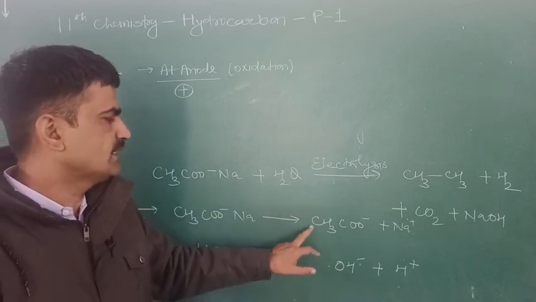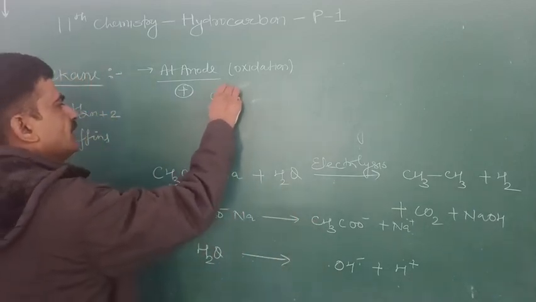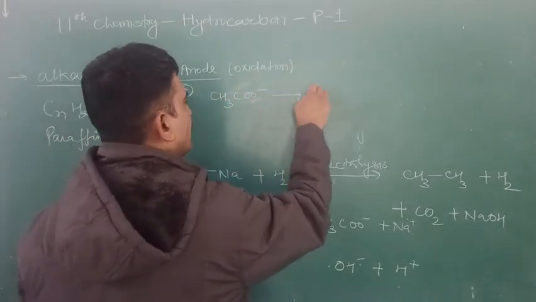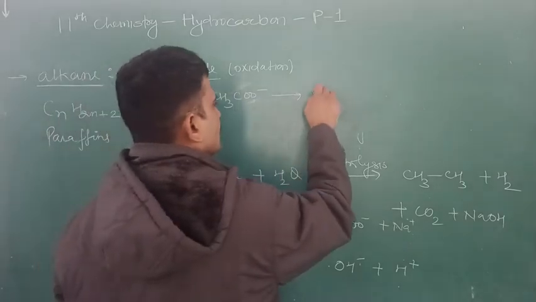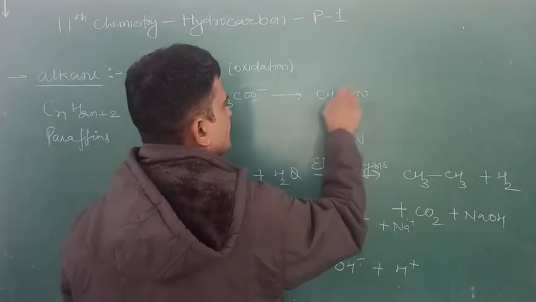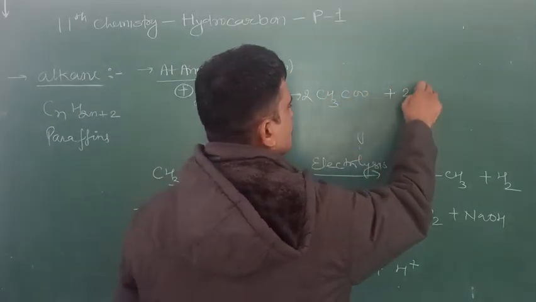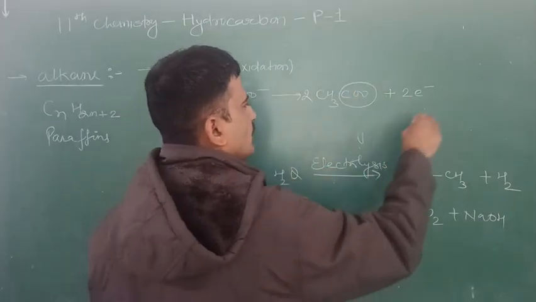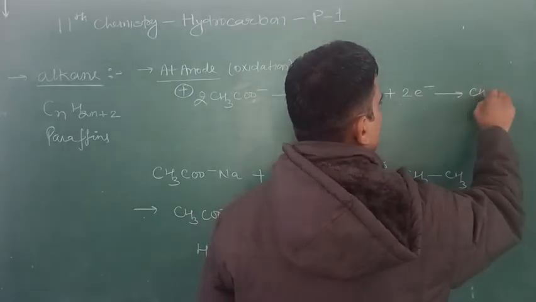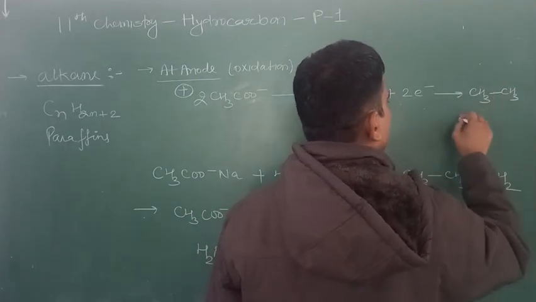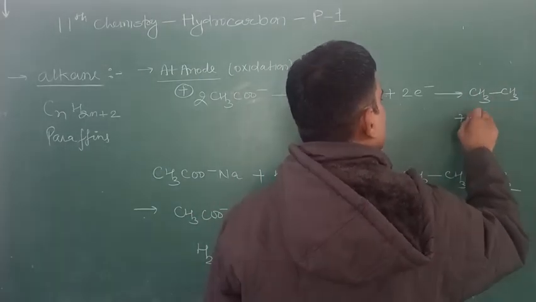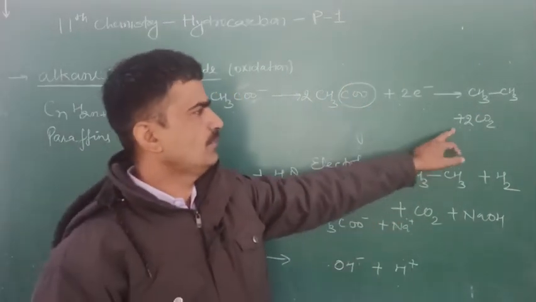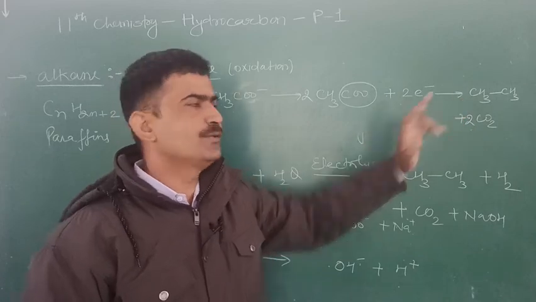Out of these two, acetate ion has the lower discharge potential and it loses 2 electrons. And immediately it loses 2 carbon dioxide molecules and is changed to ethane gas.